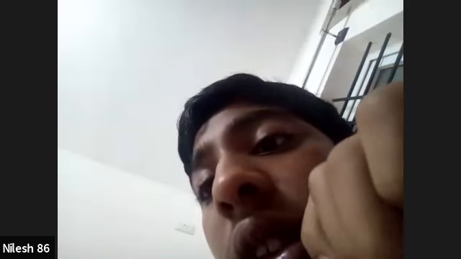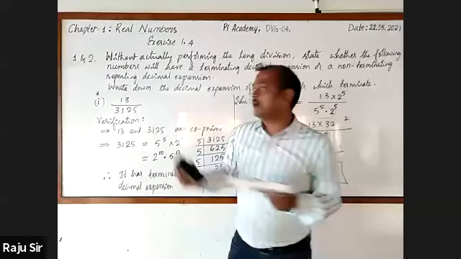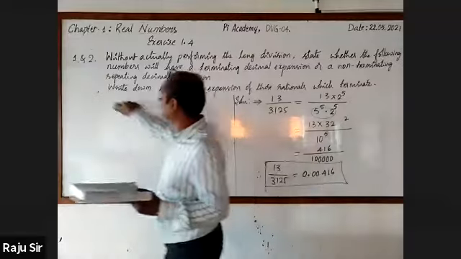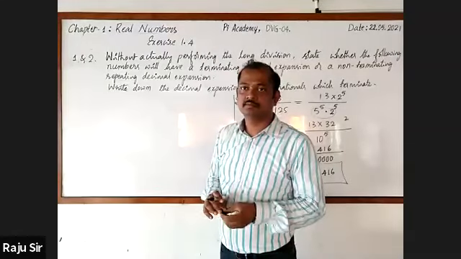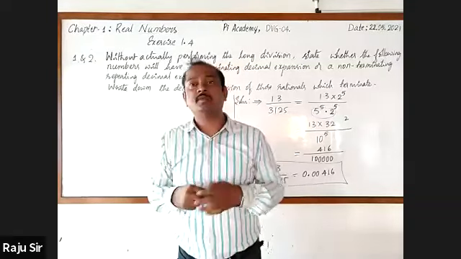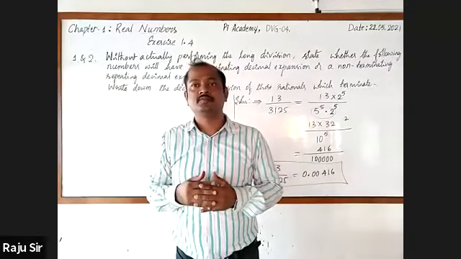Okay. Now, let's move on to another one. Second submission. Sir, I'm having a doubt. Yes, please ask me. Sir, in the denominator, you said that only 2 to the power of m and 5 to the power of n should be there, no, sir? If any other number is there, then it is non-terminating recurring. Yes, okay, sir. Only 2 and 5 should be there.